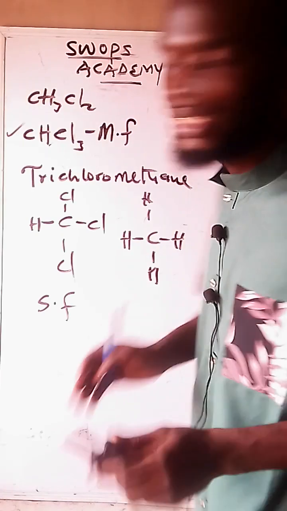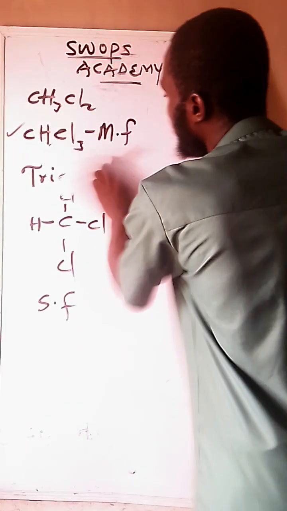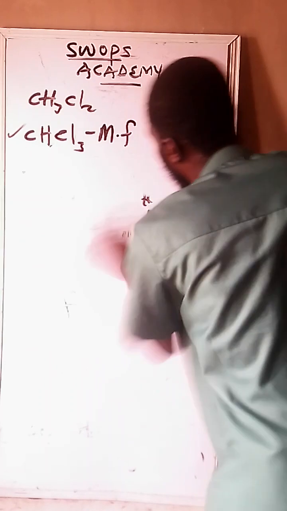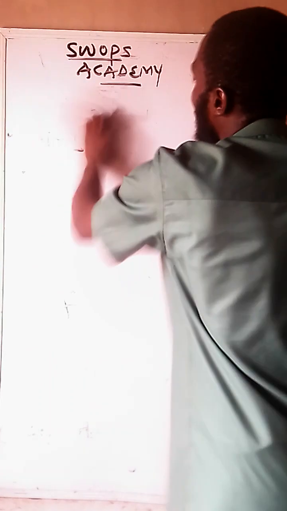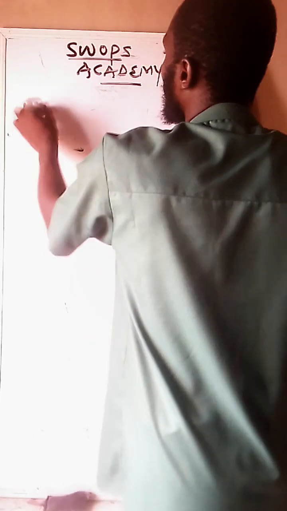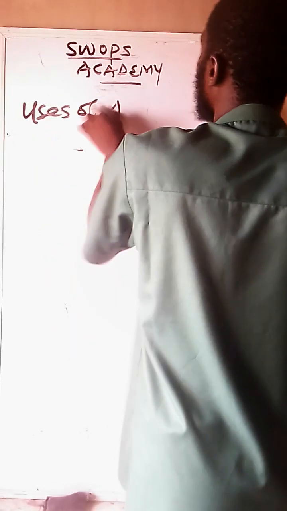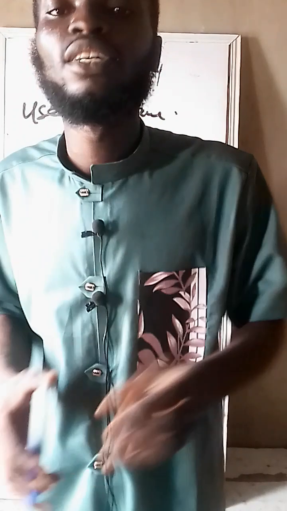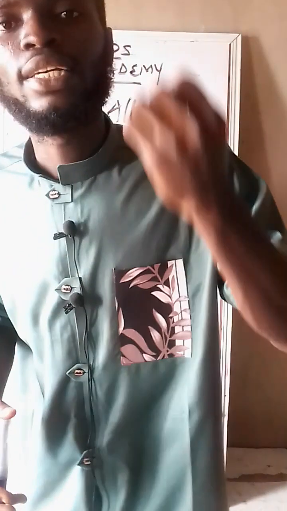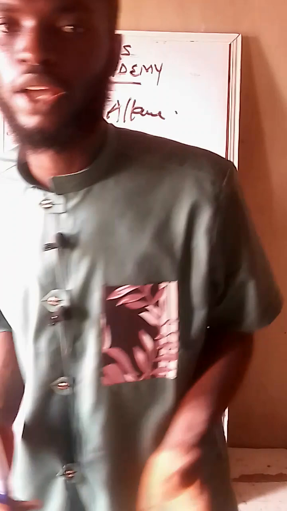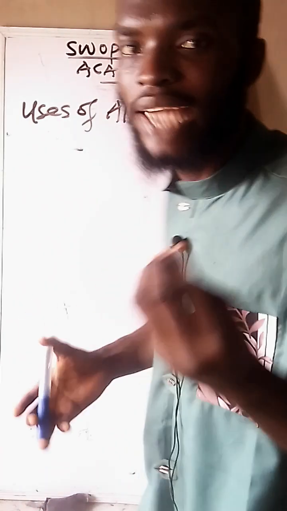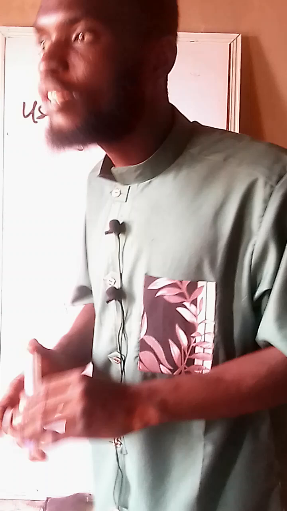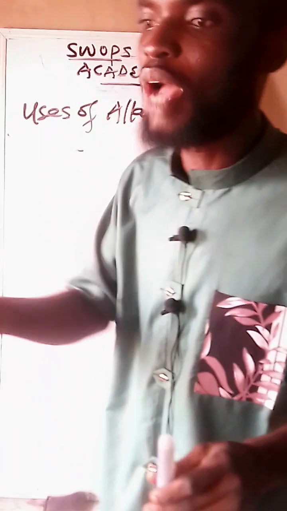After getting that, the next thing to do is, let's see the uses of alkane. What do we use alkane for? Uses of what? Alkane. Uses of alkane. What do we use alkane for? Number one use of alkane is that it is used as an organic fuel. It is used as an what? Organic what? Fuel. That means this cooking gas that we have,